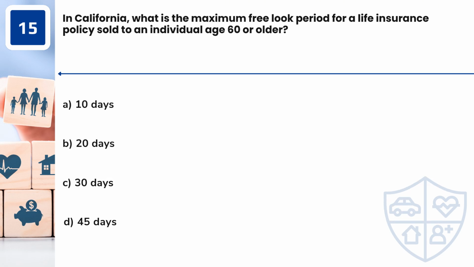Question 15. In California, what is the maximum free look period for a life insurance policy sold to an individual age 60 or older? A. 10 days. B. 20 days. C. 30 days. D. 45 days.